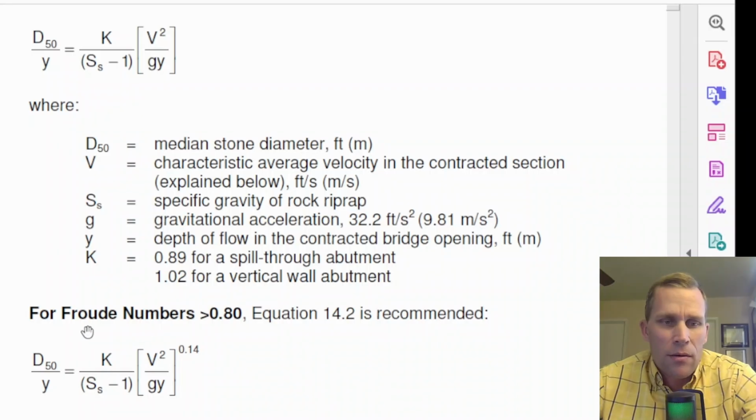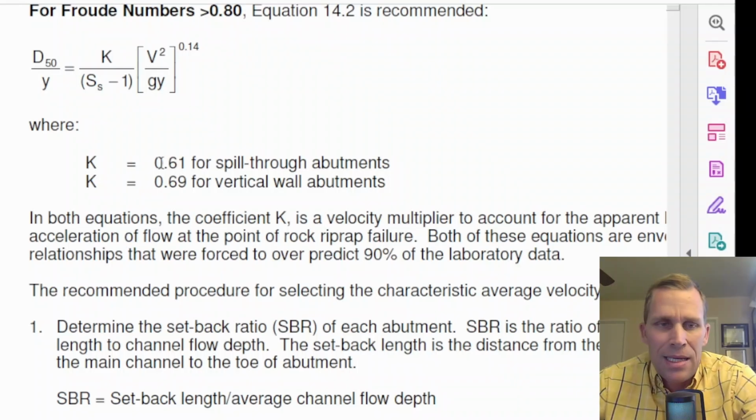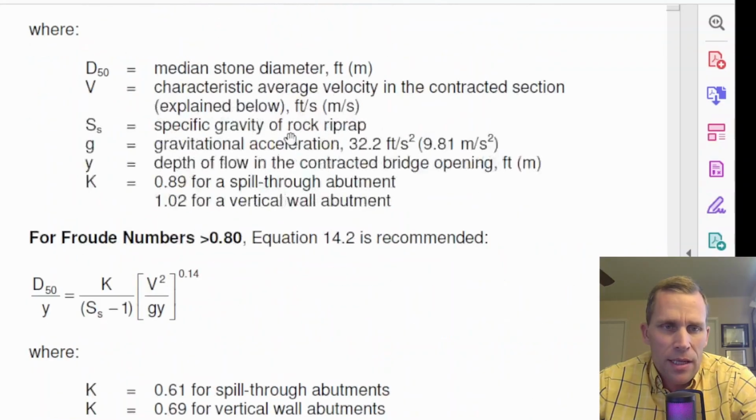So if we're using the Froude number greater than 0.8, it's all the same parameters down here, except the values for K decrease by quite a bit, 0.61 and 0.69 for the spill through abutment and vertical wall abutments. And also there's this exponent 0.14. That's the only difference that I noticed.